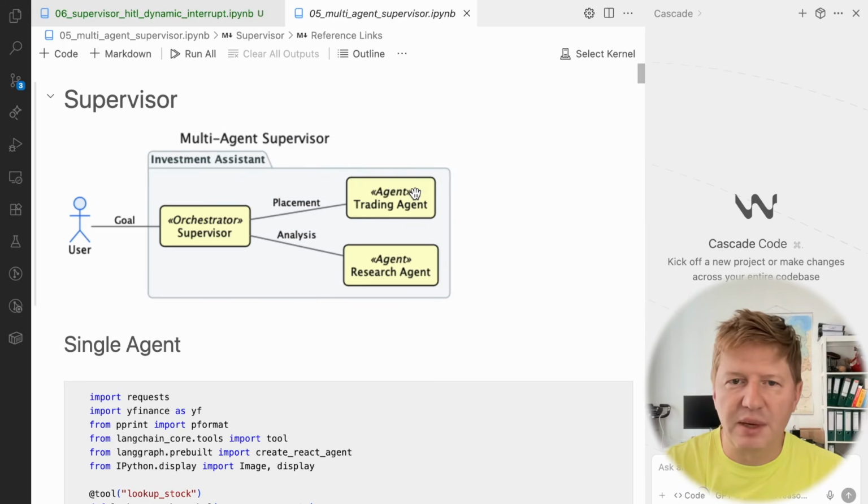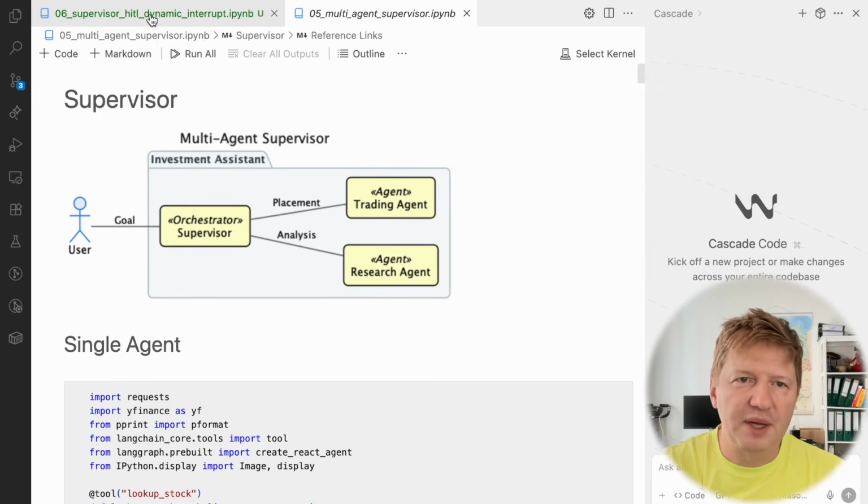And this is where the confusion comes from, because let's assume the supervisor goes to the trading agent, and somewhere inside the trading agent decides to stop the process. So how would the user know about that? That's the first question, which is not clear mostly for people trying to do this. And the second question: if the user has a connection only to the supervisor, how would I resume the trading agent? If I try to resume the supervisor directly, and this is my natural feeling, then it would restart the whole process and I'm losing the resuming part, right? So these are the two questions that are not clear.